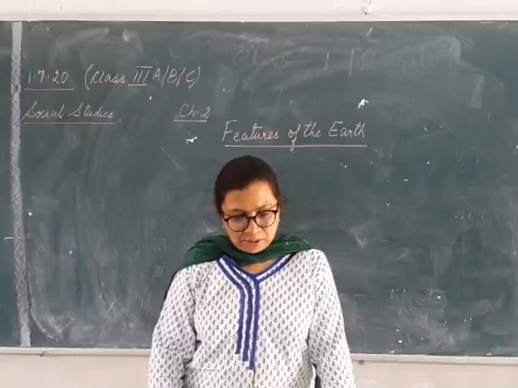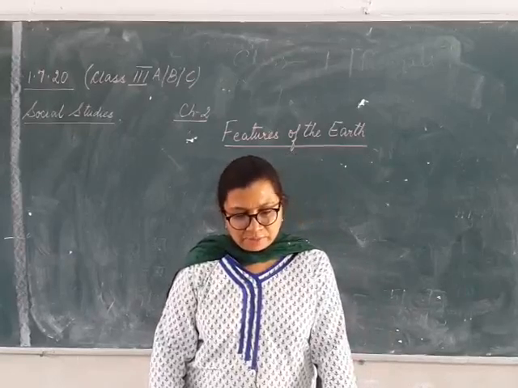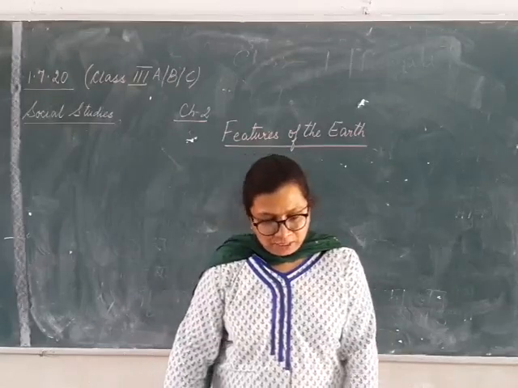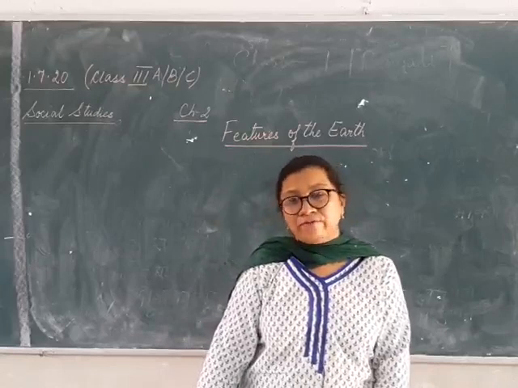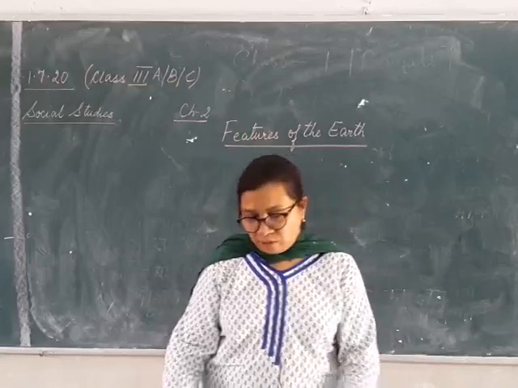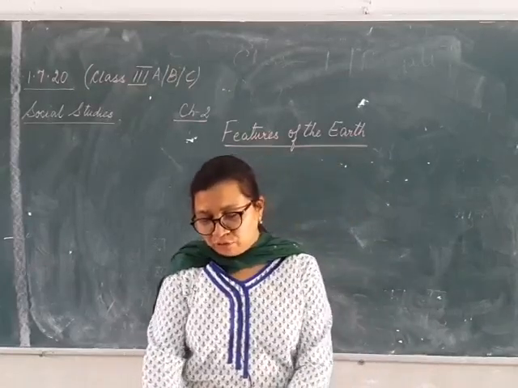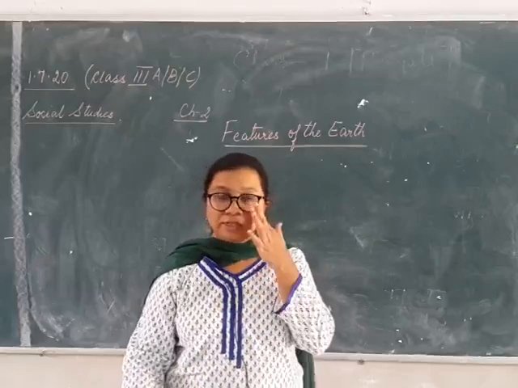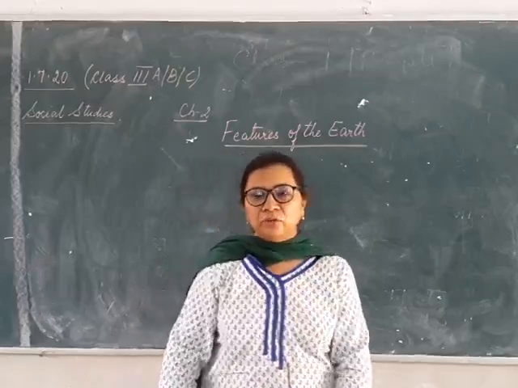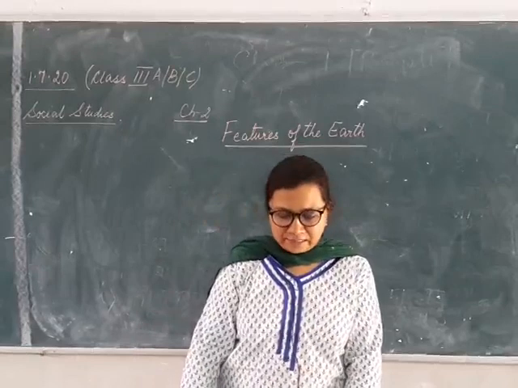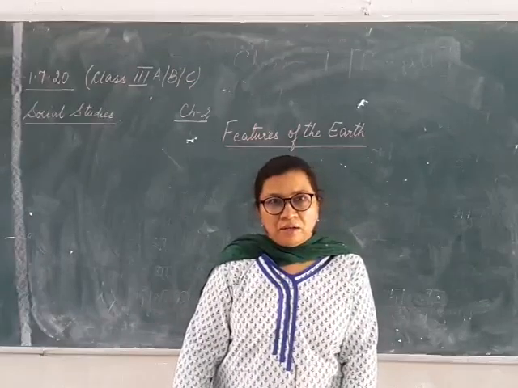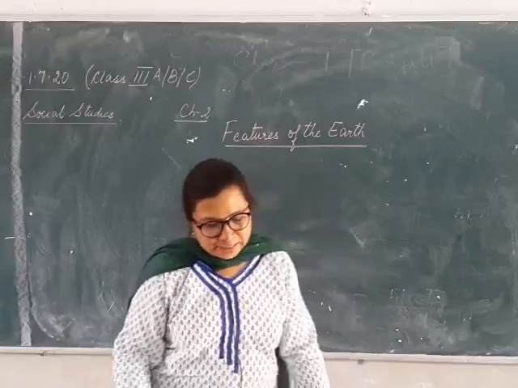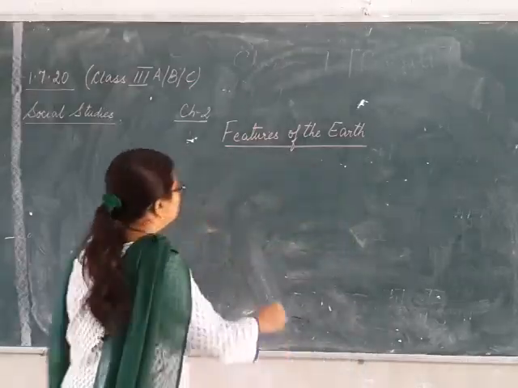So here we are going to study about the different landforms of the earth. Now the terms which will be new for you, I am going to explain the words first, and then we will go to what is written inside. So the first topic for this chapter is landforms on the earth.